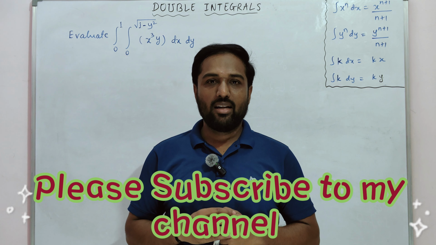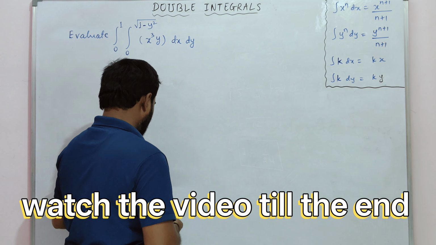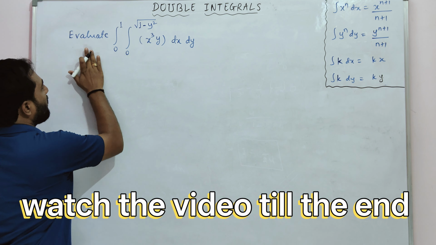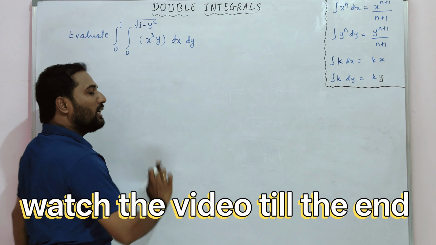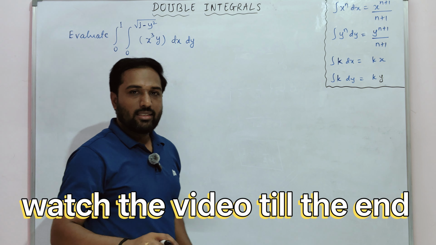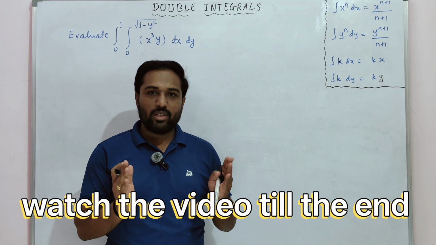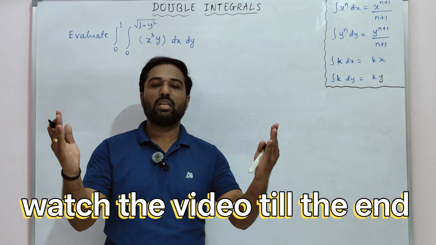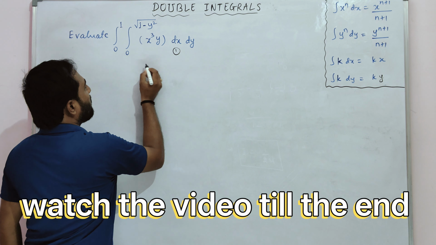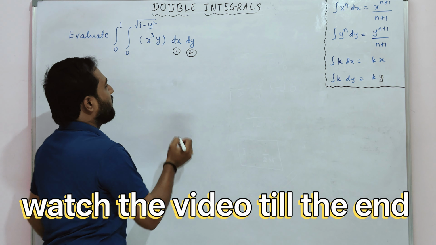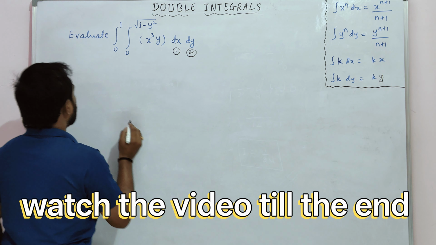So let us start an example on double integrals. Evaluate the double integration over the limits, the function is x cube y dx dy. In the last class we discussed how to integrate double integrals. We need to first integrate the inner integral, then go to the outer integration. So this is our inner integration and this is our outer. First we need to integrate with respect to x, then with respect to y.